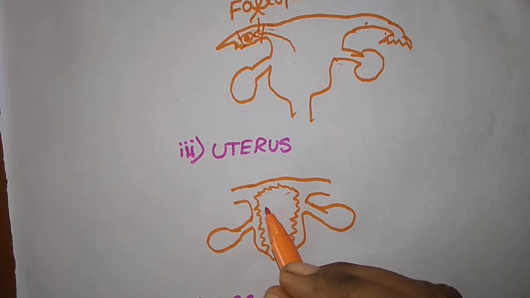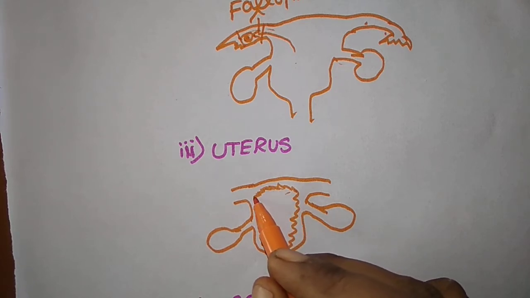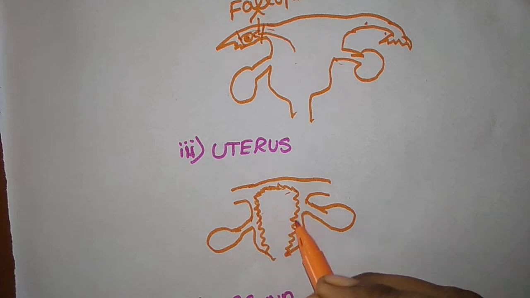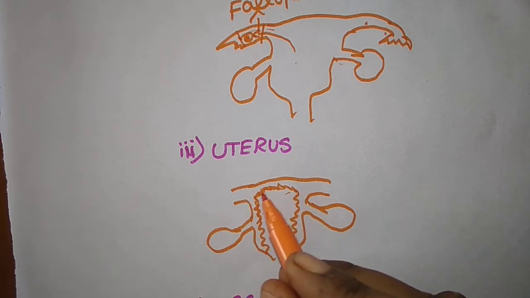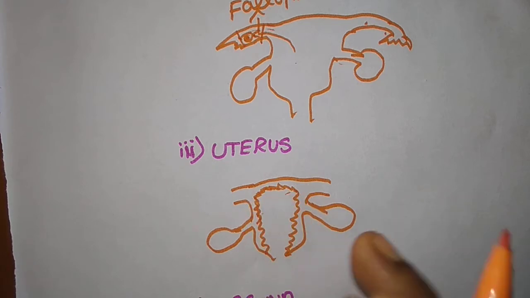Otherwise, if there is no fertilization, the uterus wall ruptures and is released through the menstrual period. Through bleeding they eliminate that uterine wall. So this is the structure of the uterus. Only here does baby development take place.